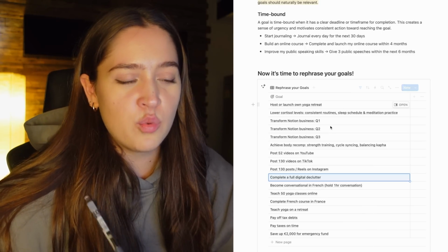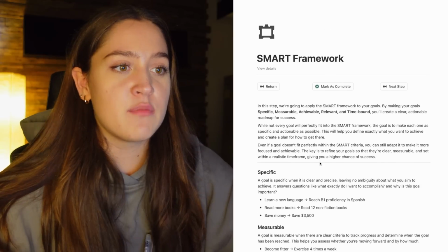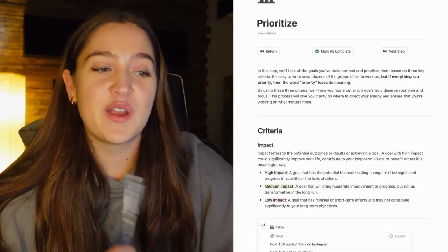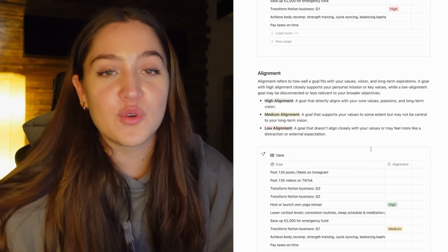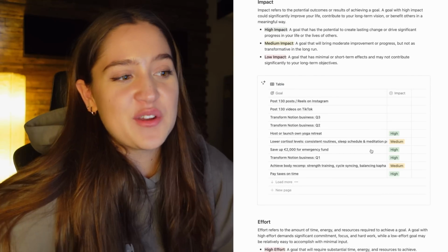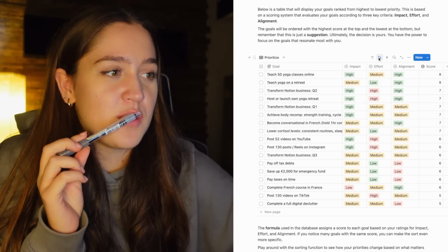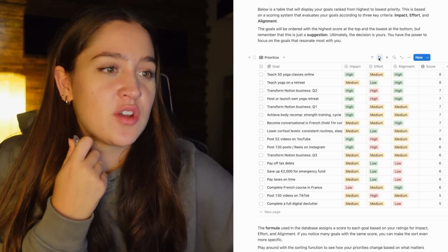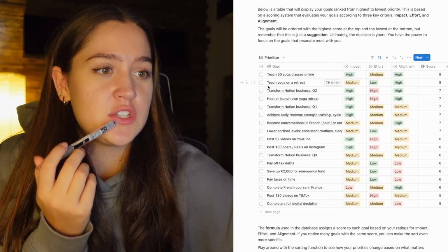So even if through words some of these are not specific, for me they're very specific. Okay, so now that I have my goals, let's go back to prioritize, because now I can figure out the impact and effort more specifically of these goals. And then I know what to work on first, for example, in the first quarter. So my biggest priority is, not surprisingly, teach yoga online and also to teach yoga on retreat.